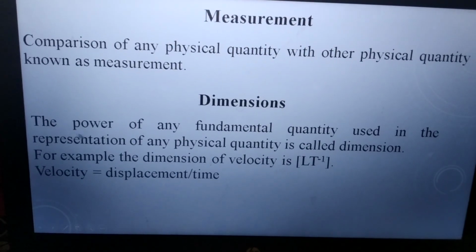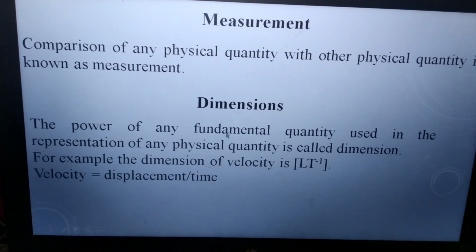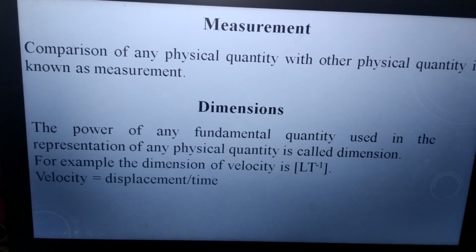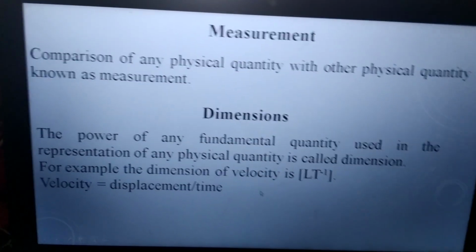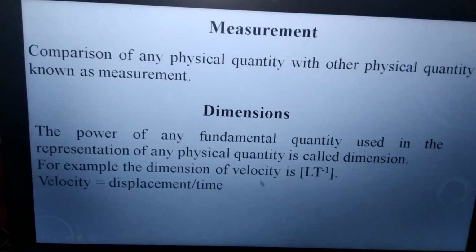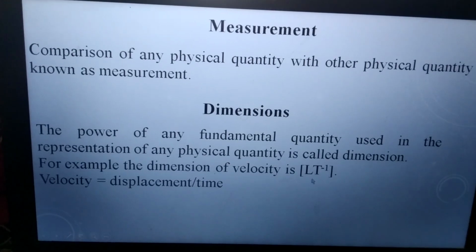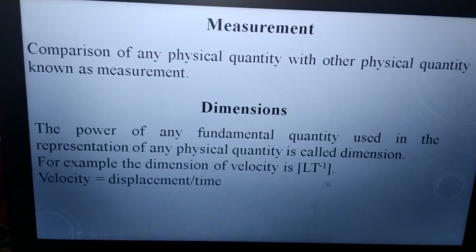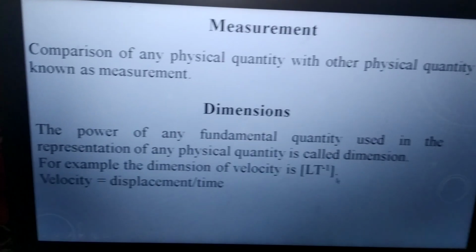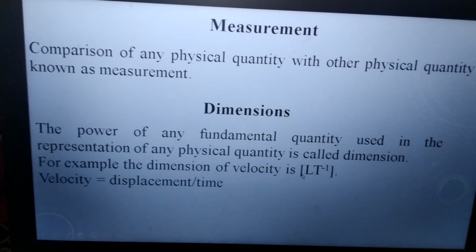In the definition of dimension, it is written the power of any fundamental quantity used in the representation of any physical quantity. So for the representation of velocity, powers of two fundamental quantities have been used, and this represents the dimension of velocity.